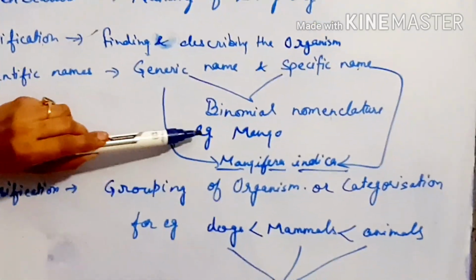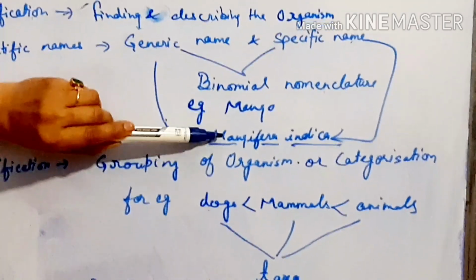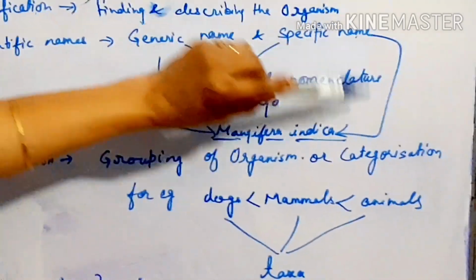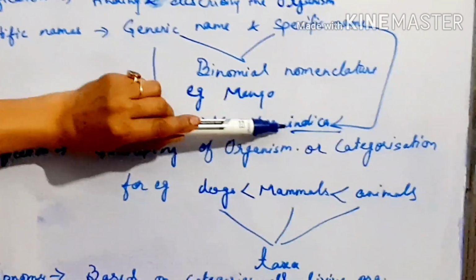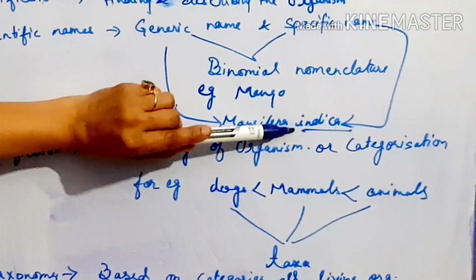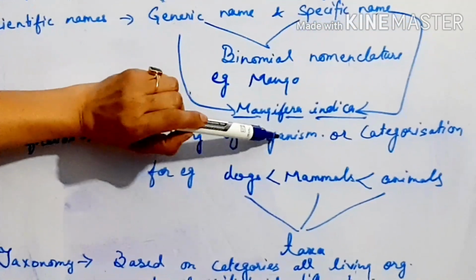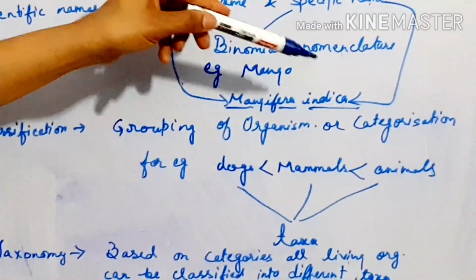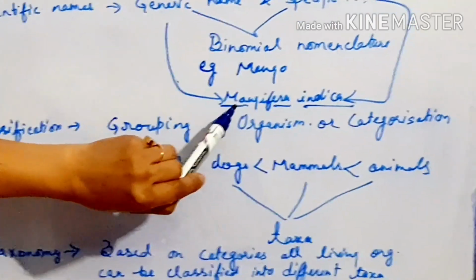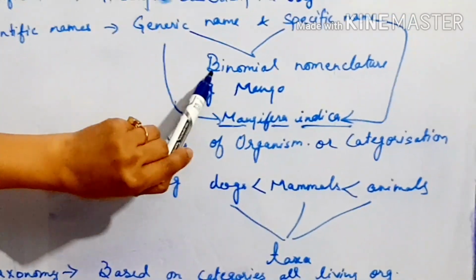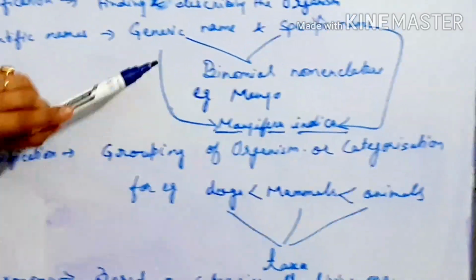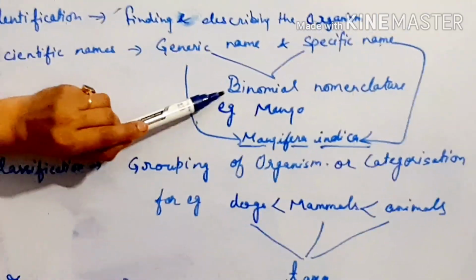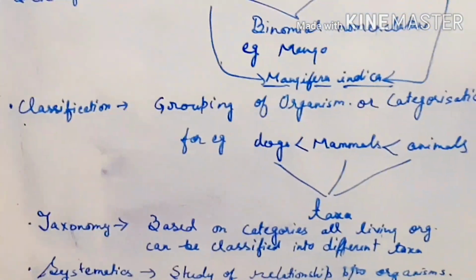For example, mango. The mango was given its generic name, also called genus name, Mangifera, and specific name Indica. So this tells us the species to which this mango belongs. There are varieties of mango like Mangifera indica, Mangifera italica, depending upon the place where they are found. So the system of naming an organism with two names is called binomial nomenclature. The term bi means two. So the system of naming with two names is binomial nomenclature.